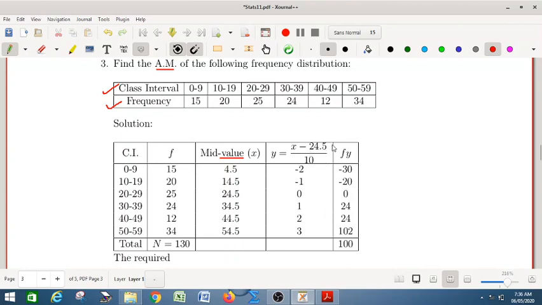This is called the step deviation method.